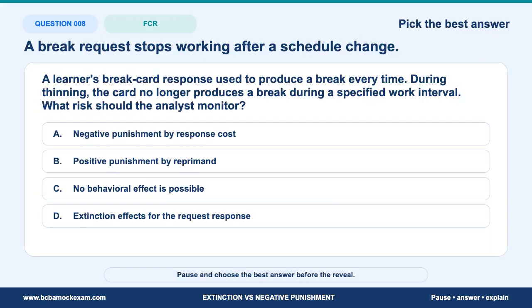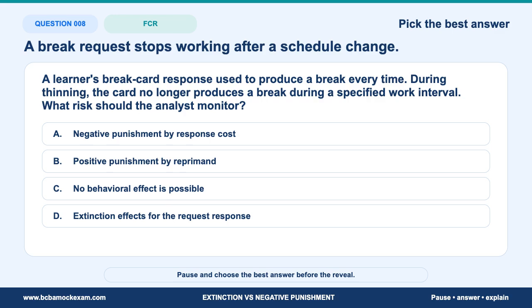Question 8. Do not answer from the title alone. A learner's break card response used to produce a break every time. During thinning, the card no longer produces a break during a specified work interval. What risk should the analyst monitor? Ask whether the response still produces the reinforcer that maintained it. What would an examiner expect you to discriminate here?